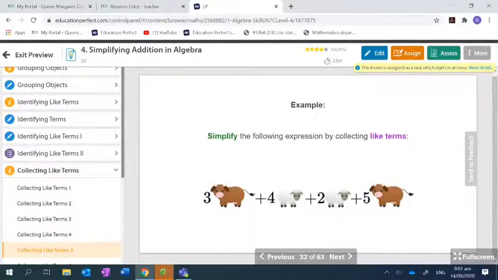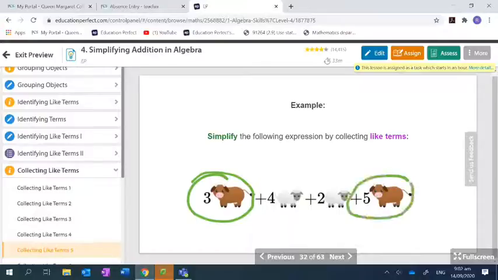I know that you guys are way more sophisticated than sheep and cows, but it really drives home the point if you'll think about it like this. These are actual objects. We just don't know what objects they are, when they're x's and y's. But they stand for some number, so they stand for some objects. So, do I have any like objects here? Sure. The first object is a cow. And how many cows do I have? 3 cows. And then are there any more cows up there? Yes, positive 5. So what's positive 3 plus 5 going to make? Positive 8 cows.